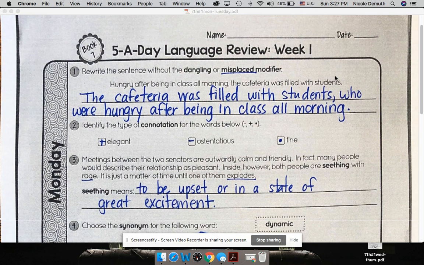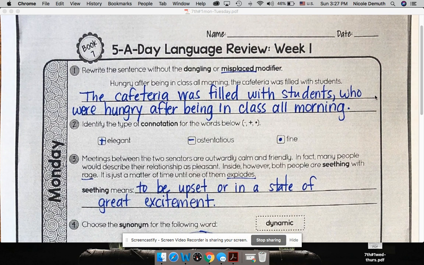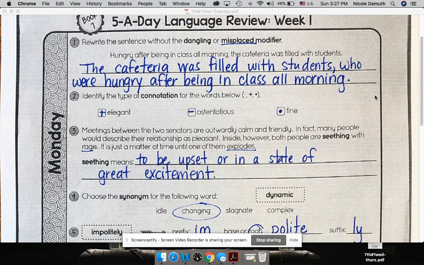All right, sixth graders, we're going to take a look at seventh grade 5-a-day, starting with Monday, number 1. Rewrite the sentence without the dangling or misplaced modifier. A dangling modifier modifies no word because the word that should be there technically is missing. So it's dangling. A misplaced modifier is a word, phrase, or a clause that appears to modify the wrong word.